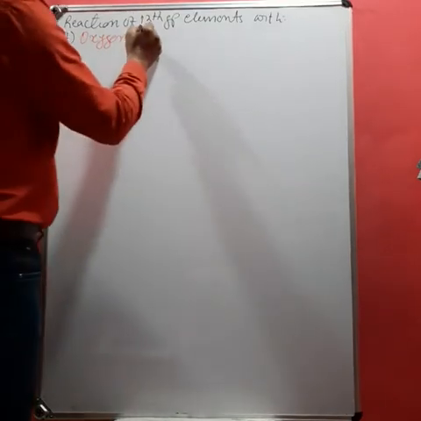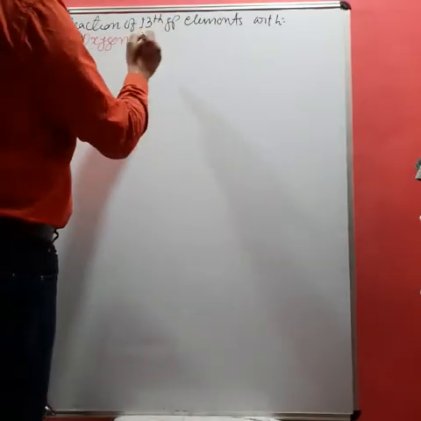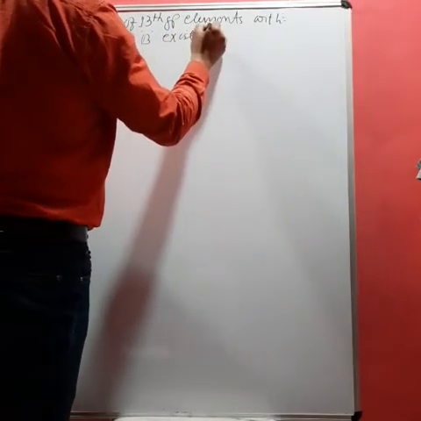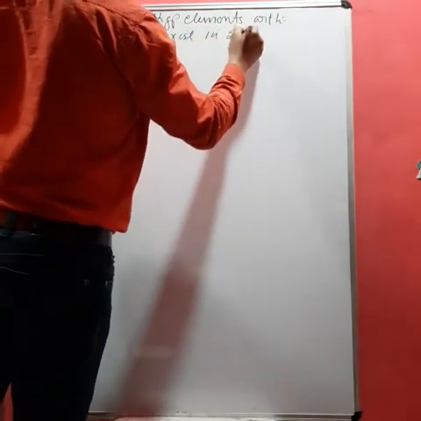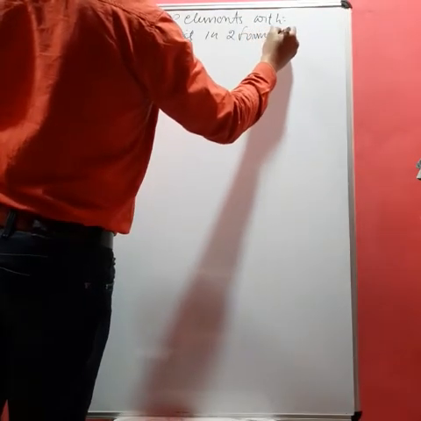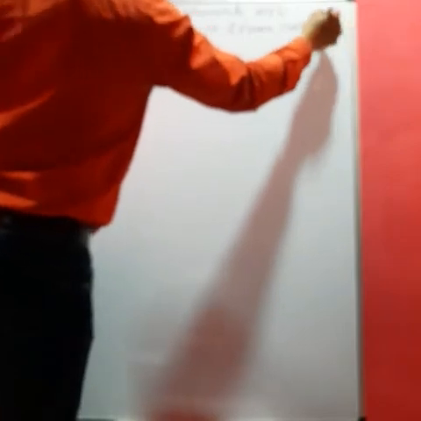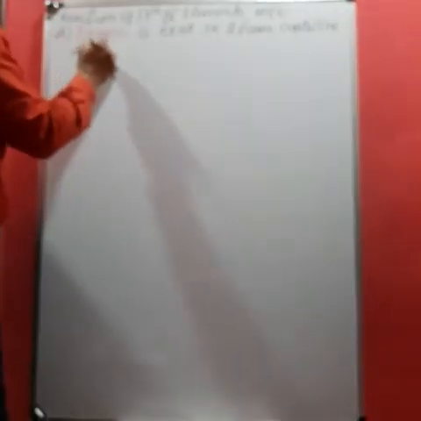Student, boron exists in two forms: crystalline boron and amorphous boron.